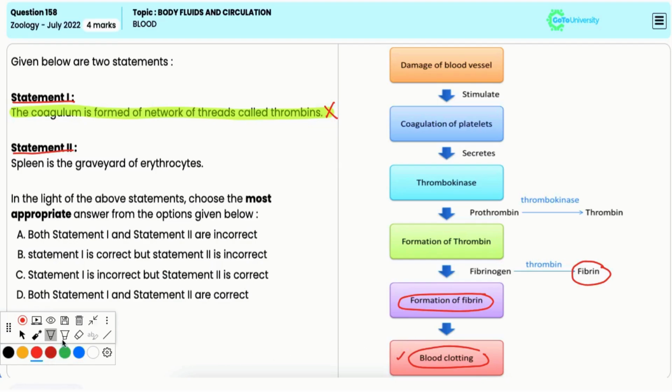Statement 2. Spleen is the graveyard of erythrocytes. It is correct. The spleen is often referred to as the graveyard of erythrocytes because it is where the old and damaged red blood cells, that is, erythrocytes, are broken down. Hence, the correct answer is option C. Options A, B, and D are incorrect as these options include incorrect combinations.